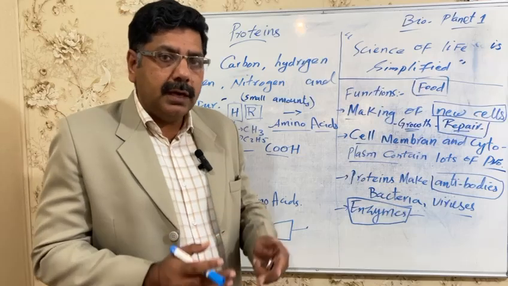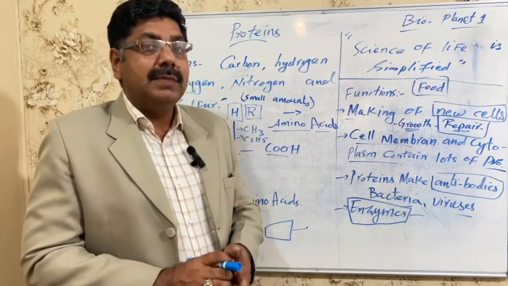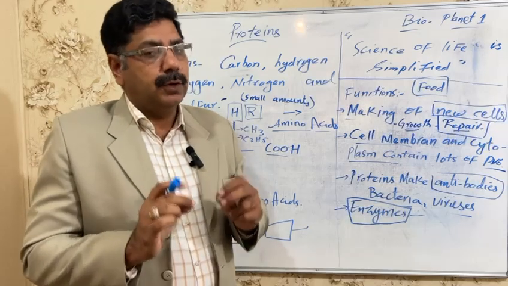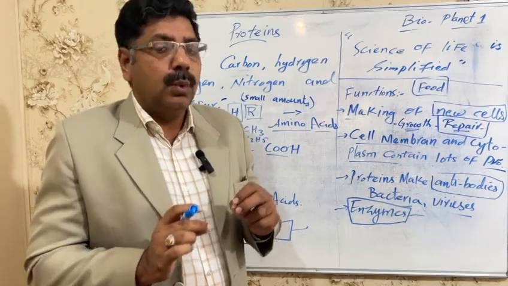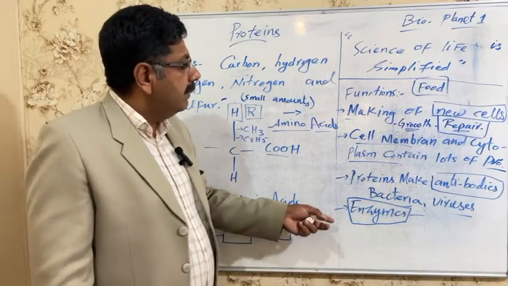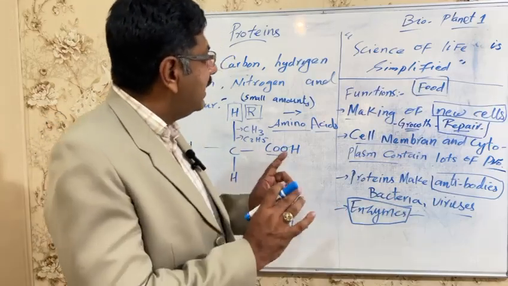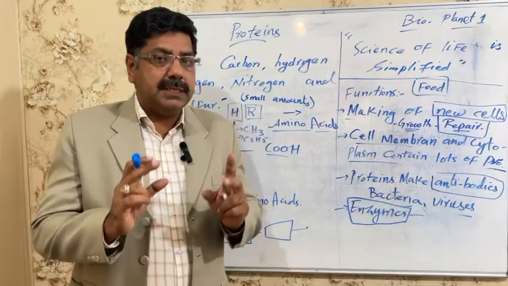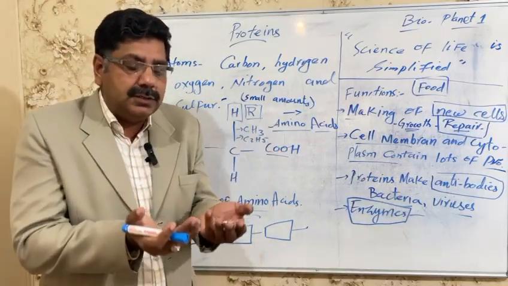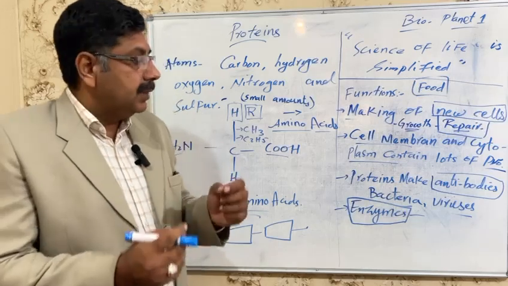So from here we can conclude that proteins are essential molecules for living organisms, whether it is a plant or an animal. They are very specific. They are specifically arranged and give rise to a structure. For example, why specific?